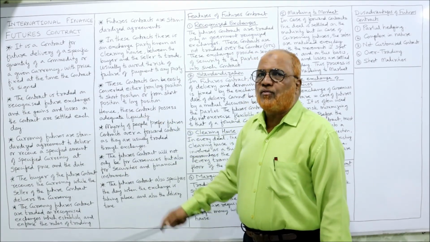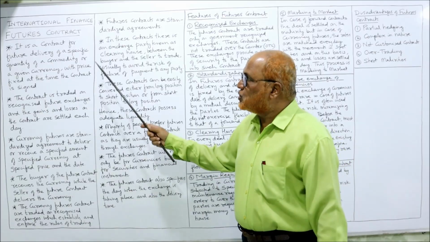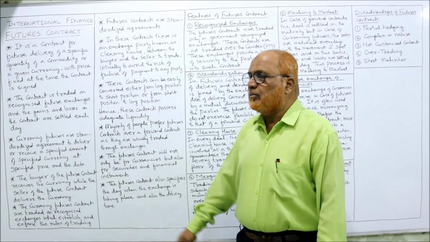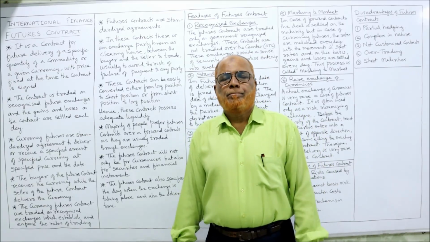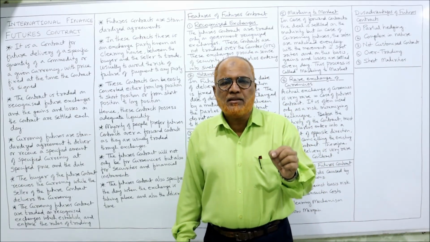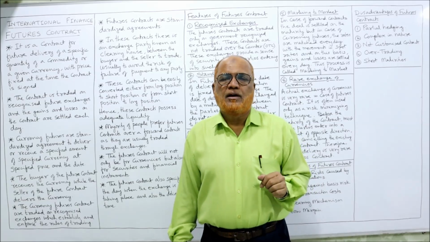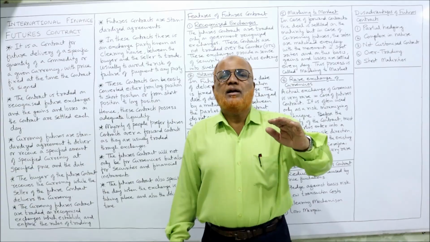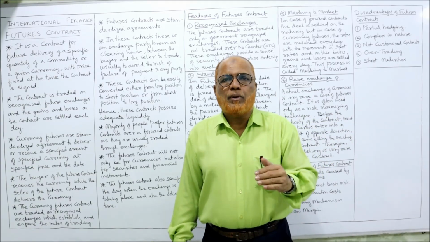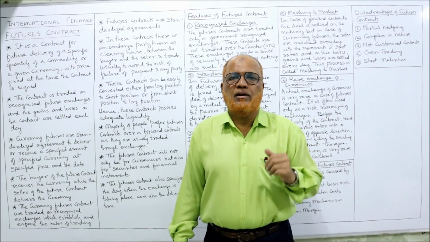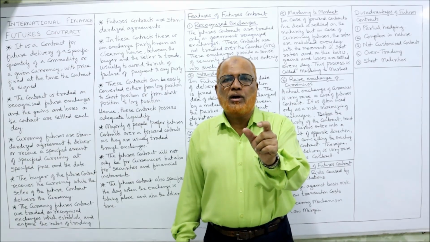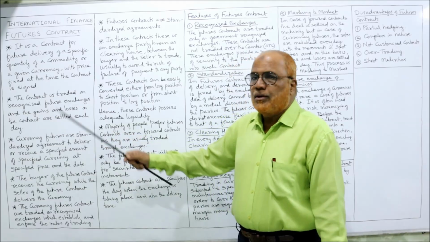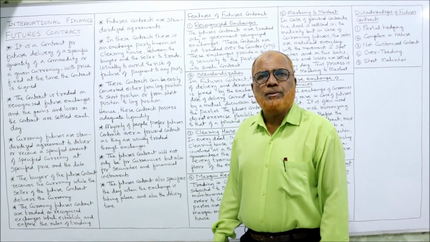So it's a contract for delivery for a future specific quantity with price fixed at the time the contract is signed. Both the parties will make the contract, will fix the price. At the time of signing the agreement, they will fix the price, that on a future date, one party will deliver, the other party will receive a particular commodity or particular currency. Now, forward contract is also same.